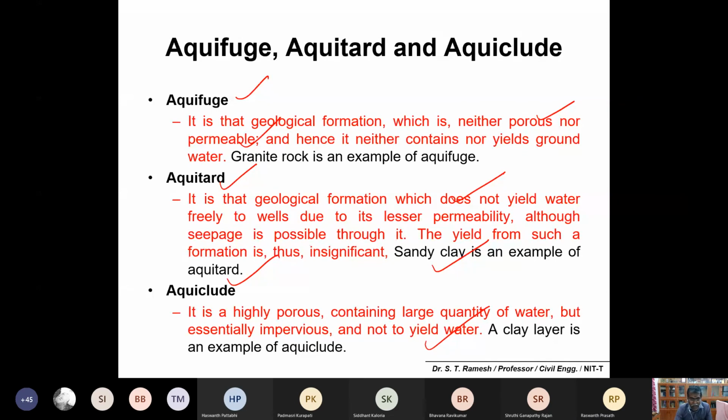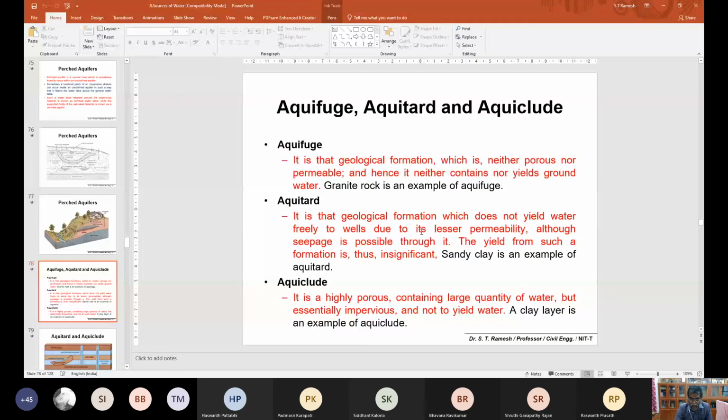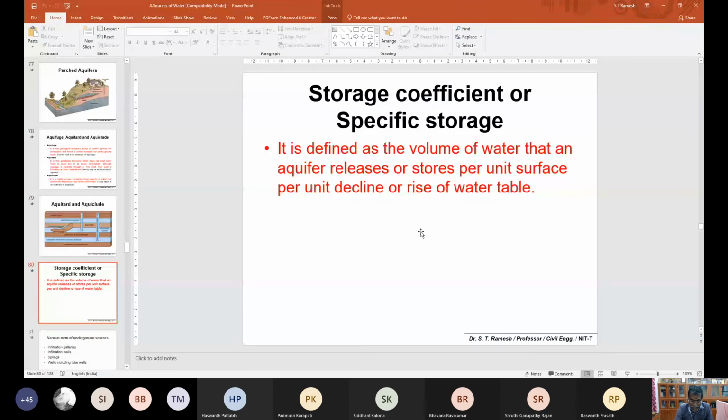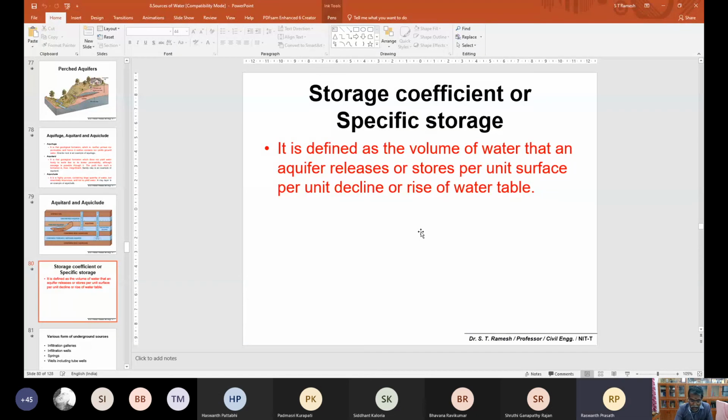Okay, so I'll stop here, and one more class tomorrow we'll finish this concept as well. Further discussions, and we'll finish off groundwater or the source of water in a clear-cut manner. Is it okay? Any clarifications here? Okay, let me also post this PPT today. At least have a glance, and if there is any difficulty, we'll see tomorrow.